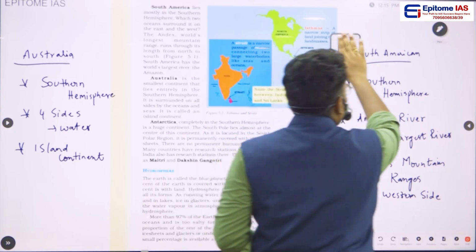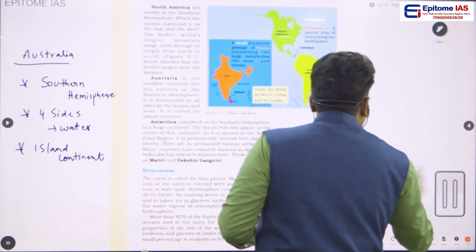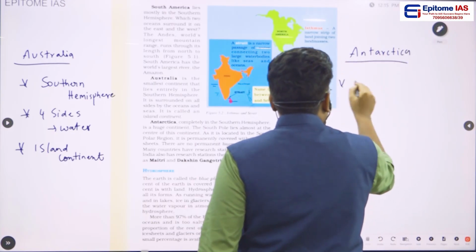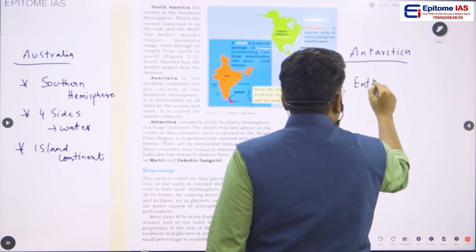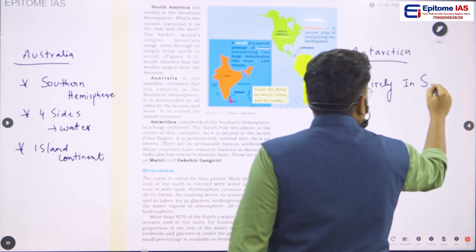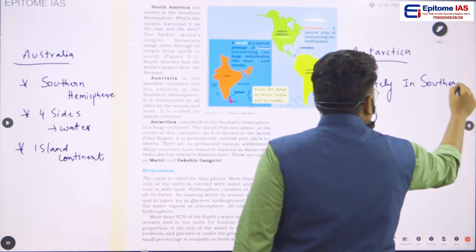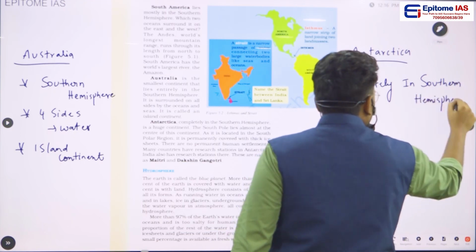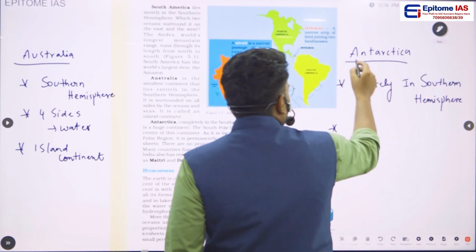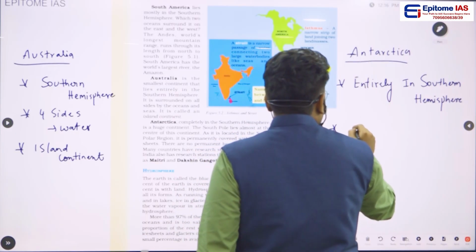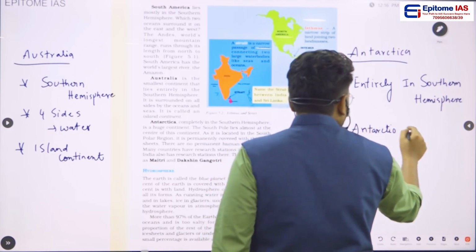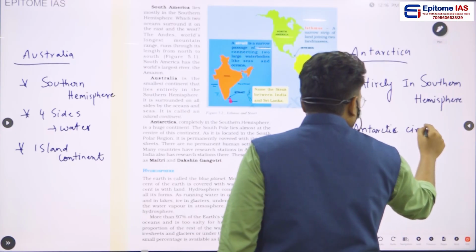continent is the Antarctica continent. So if you see, this Antarctica continent is entirely located in the southern hemisphere, and through this continent, we can see that the Antarctic circle will be passing.